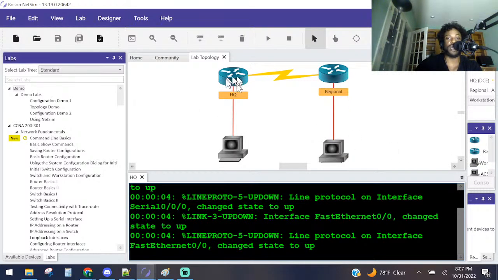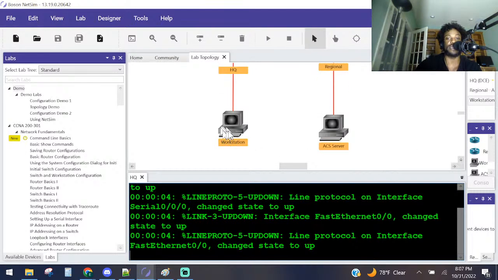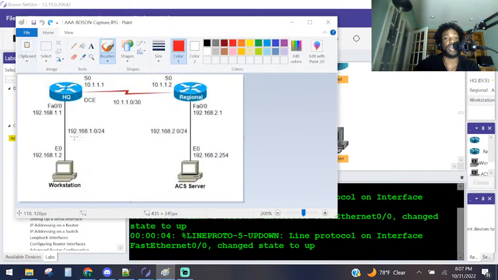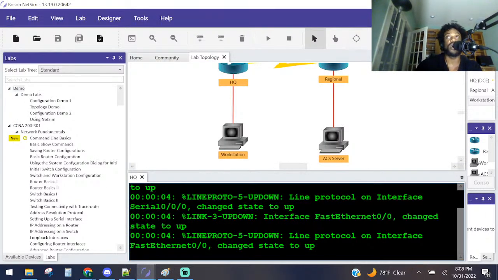So yeah, we got a headquarters router right here. We got a regional router right here. And then we got 2 PCs. One is going to act as an end user workstation, and the other one's going to act like an ACS server, so basically like a TACACS server, what we're going to use to authenticate our users. This is what the topology looks like with the IP addressing. We got the 192.168.1.0 network, the 2.0 network here, and then the 10.0 network here. We're going to start off by logging into the regional router, and I believe we're going to create some users. So I'll go ahead and get started.